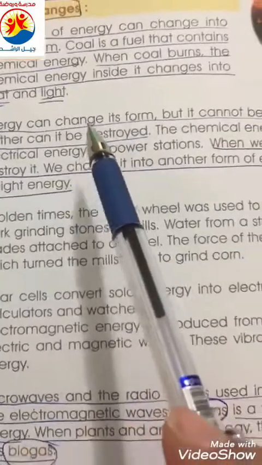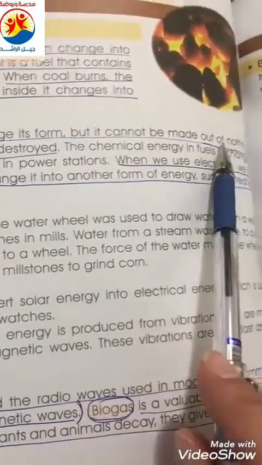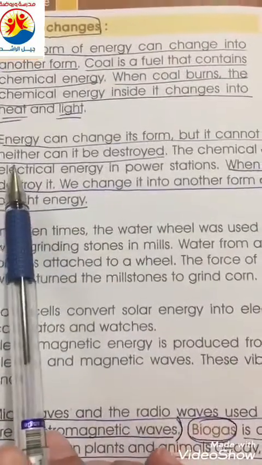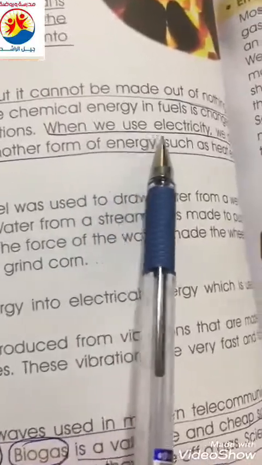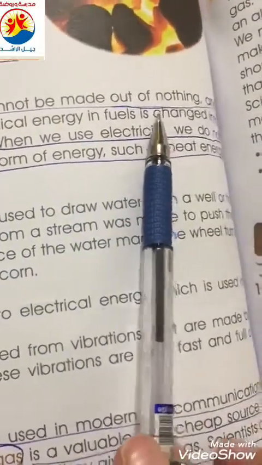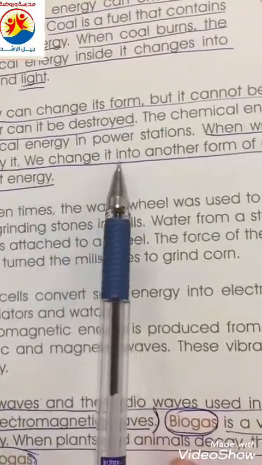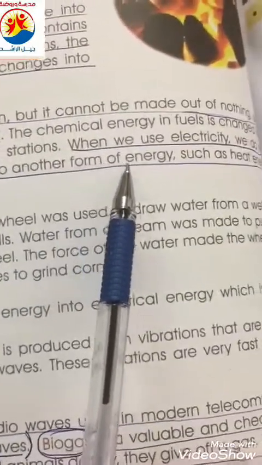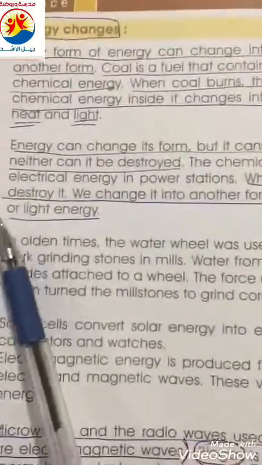Energy can change its form, but it cannot be made out of nothing. Neither can it be destroyed. When we use electricity, we do not destroy it. We change it to another form of energy, such as heat energy or light energy.